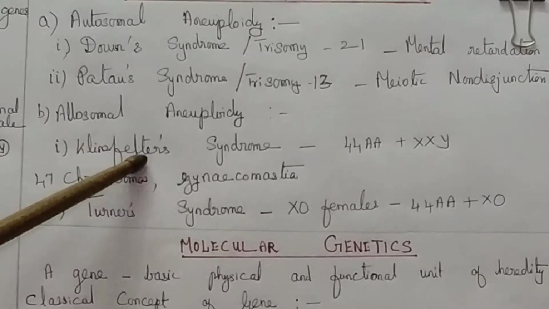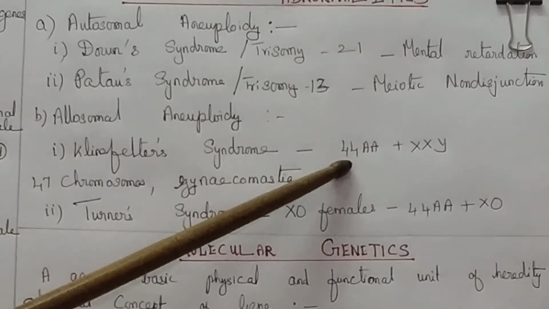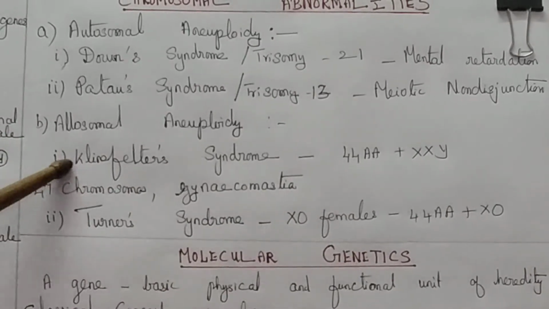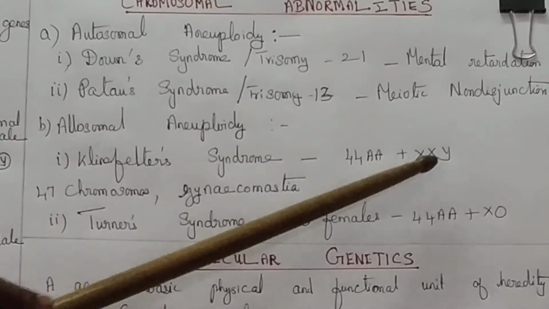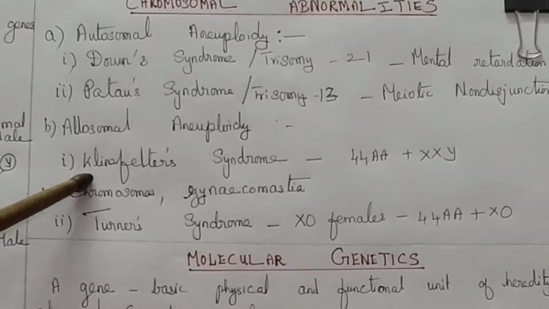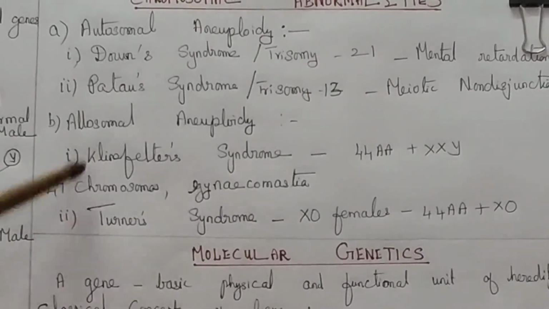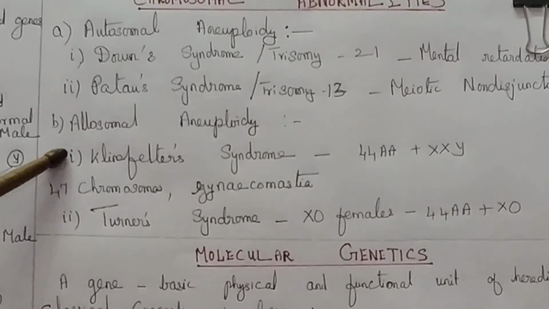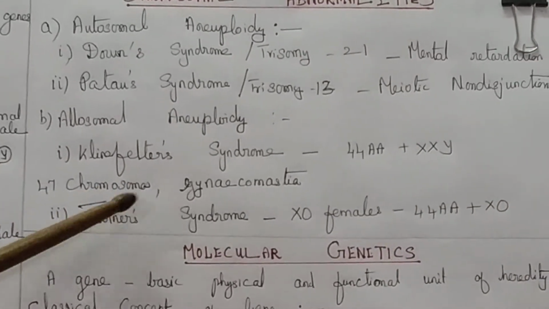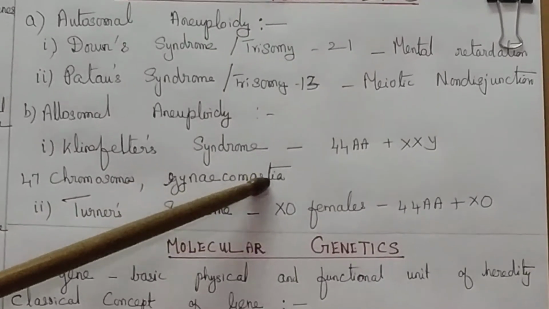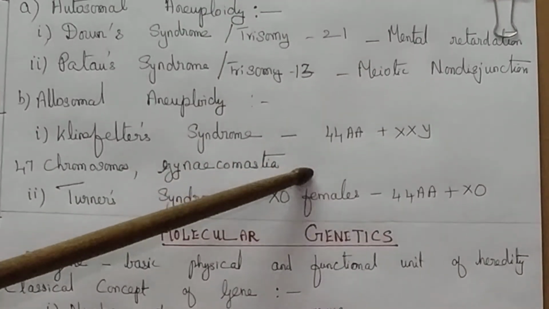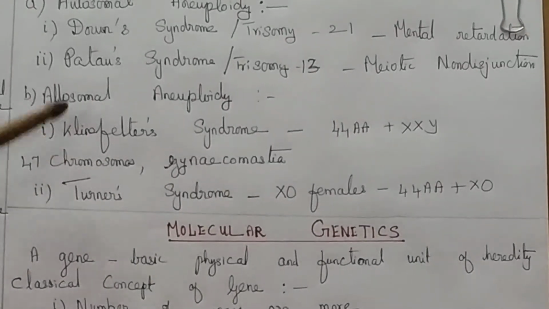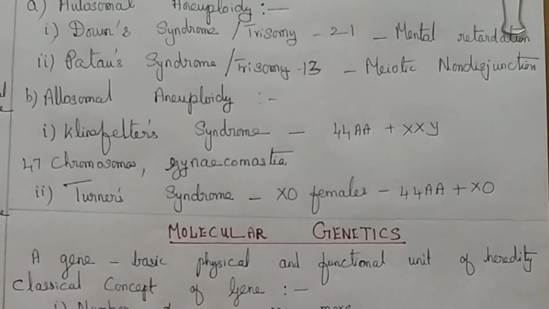With this karyotype of 44 autosomes with XXY, the phenotype is sterile males because of the extra chromosome, with underdeveloped testes, tall stature, and gynecomastia. Gynecomastia is nothing but feeble development of the breast. 47 chromosomes are present in Klinefelter syndrome.